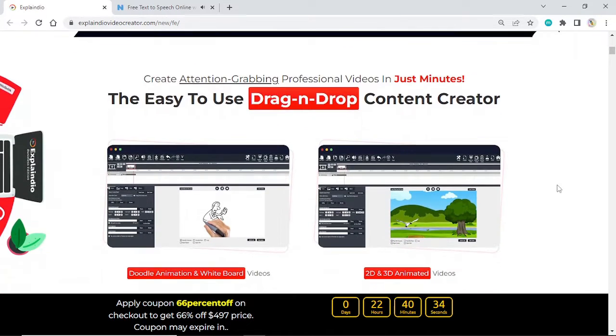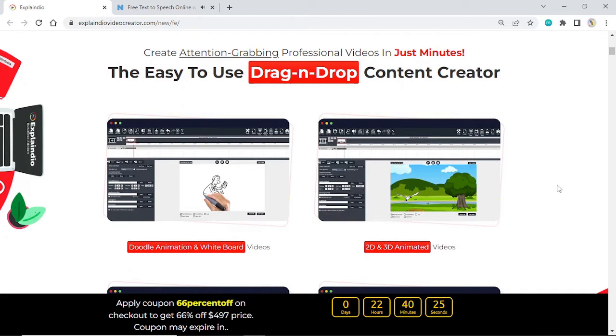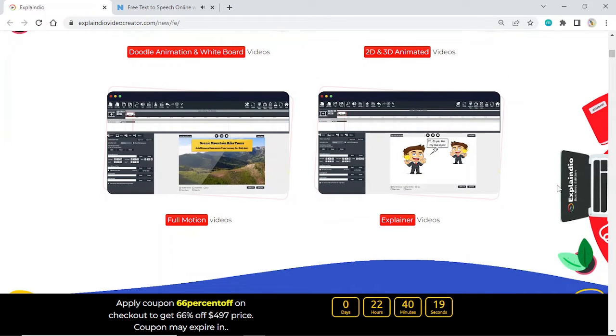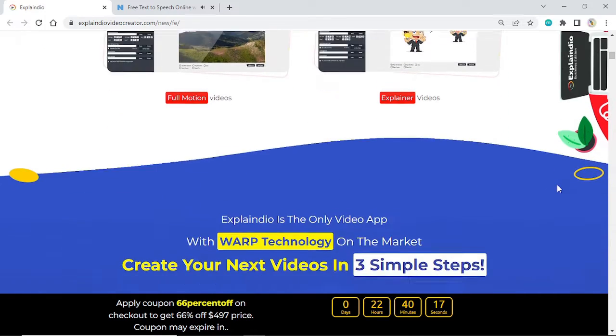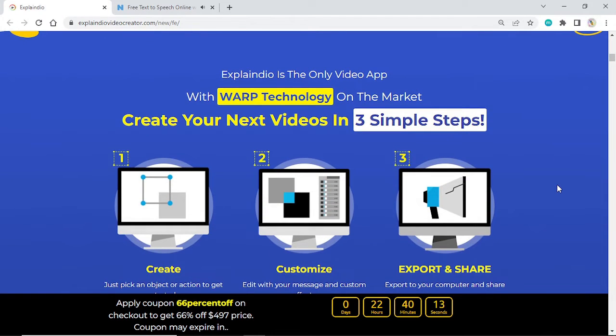Create attention-grabbing professional videos in just minutes. The easy-to-use drag-and-drop content creator. Doodle animation and whiteboard videos. 2D and 3D animated videos. Full motion videos. Explainer videos. Explaindio is the only video app with Warp technology on the market.